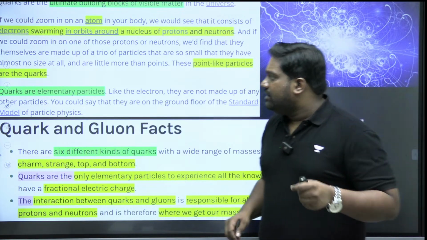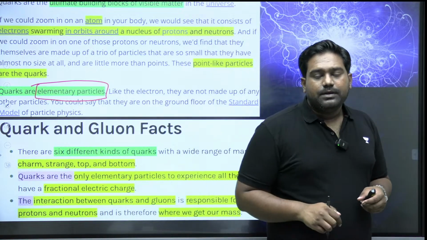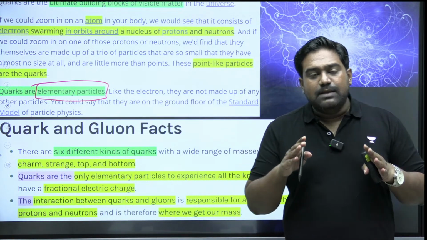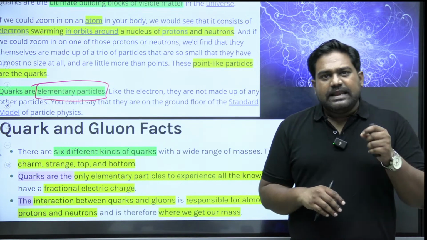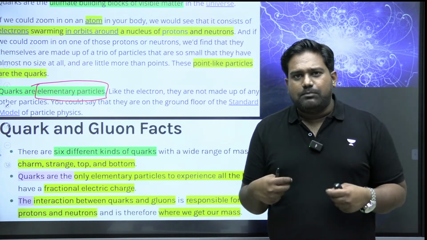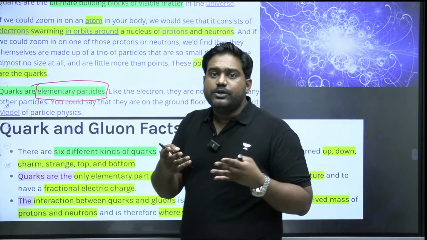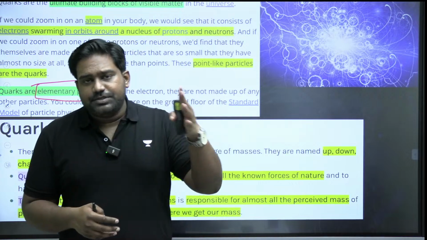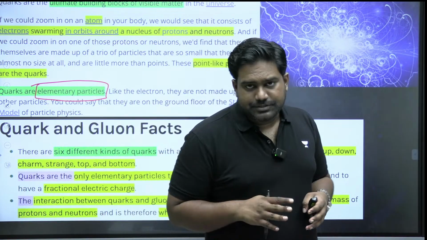Quarks are essentially the most fundamental of all particles that we know. Quarks are considered the elementary particles that make up matter. Take any atom, be it from our body or from any object. When you zoom into an atom, what do you see? You see electrons moving in an orbit around the nucleus, where you have your protons and neutrons.